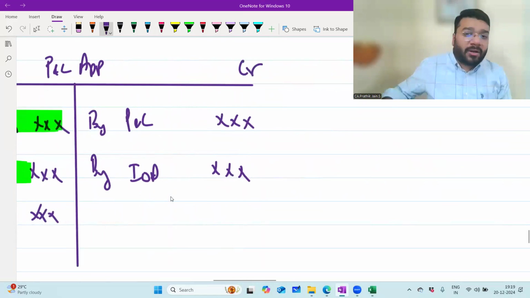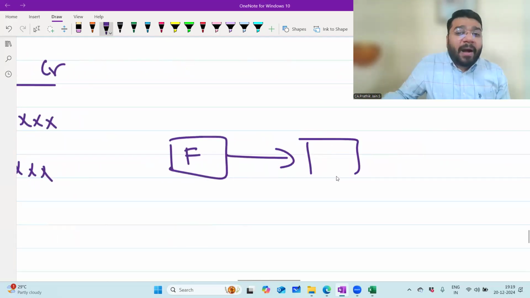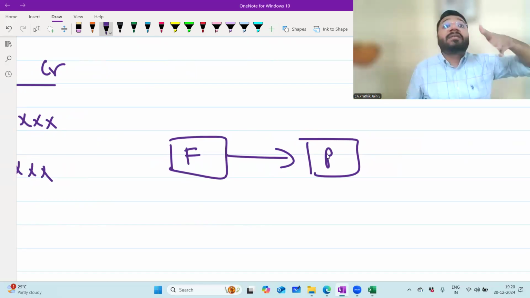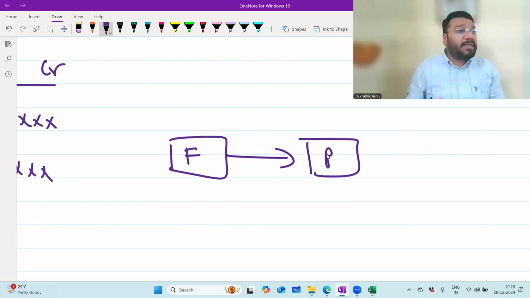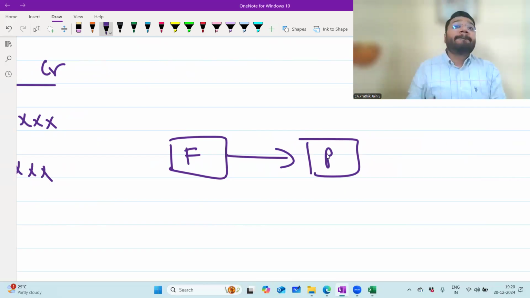Interest on drawing. What is interest on drawing? The firm is giving the money to the partner whenever the partner wants the money. If the partner keeps on withdrawing the money as and when he feels like it, then what happens? There's indiscipline. If the money is there in the business, you can use that money for the development of the business. Whatever money I have in the business, I will not keep it idle. I'll be using it for the development of the business. If you keep on withdrawing, there will be no control, no? So to ensure discipline, they impose a penalty on the withdrawing partner called interest on drawing, so that he will withdraw only as much money as he requires.